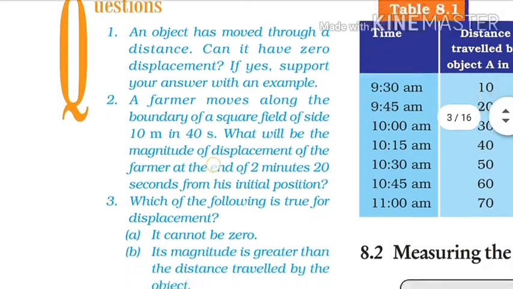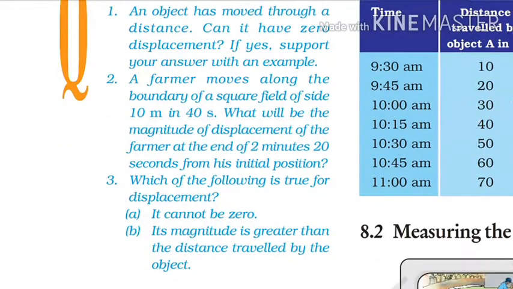So how much distance is traveled by the farmer in 2 minutes and 20 seconds? In 40 seconds the farmer makes one complete revolution, that is 40 meter. In 2 minutes and 20 seconds there are 140 seconds, and if we divide this time by 40, we get 2.5.